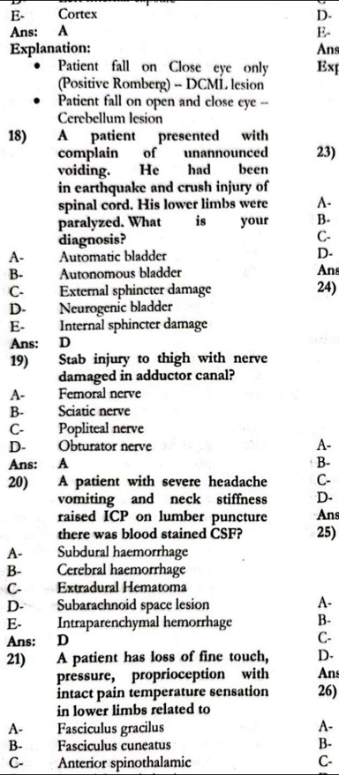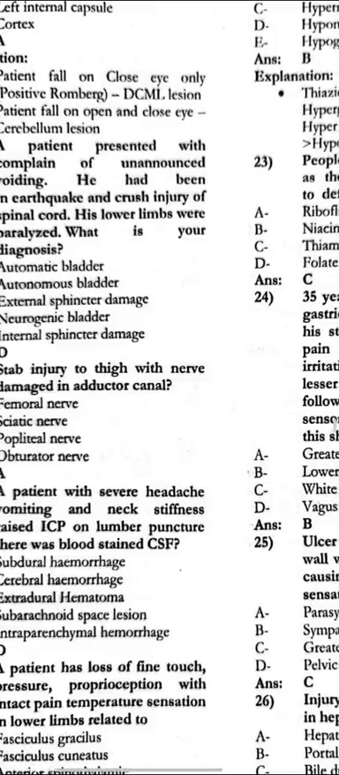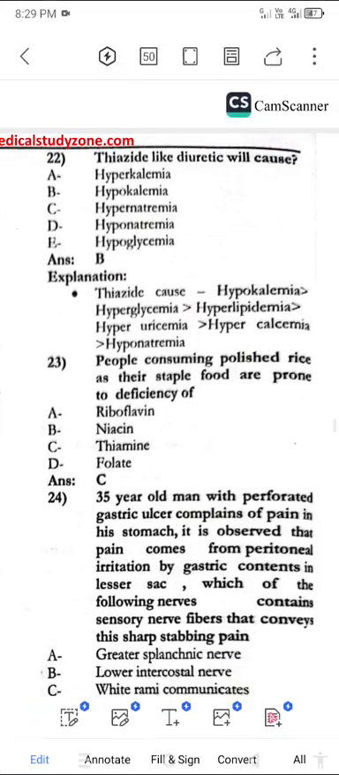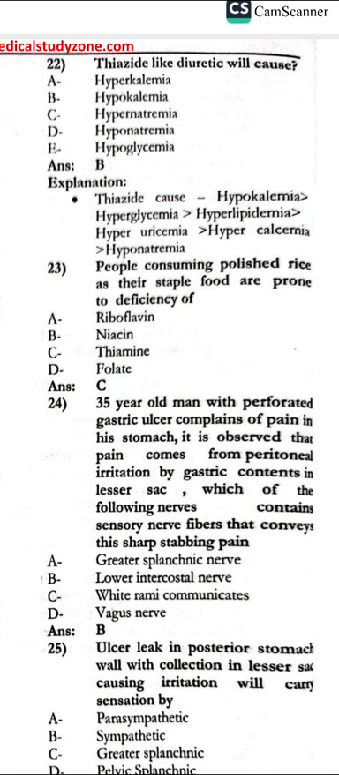The patient has severe headache, vomiting, and neck stiffness, with raised ICP. On lumbar puncture there was blood-stained CSF; that is subarachnoid hemorrhage. A patient has loss of fine touch, pressure, and proprioception with intact pain and temperature sensation in the lower limbs, related to the fasciculus gracilis. Next, thiazide diuretics will cause hypokalemia. People consuming polished rice as their staple food are prone to deficiency of thiamine.